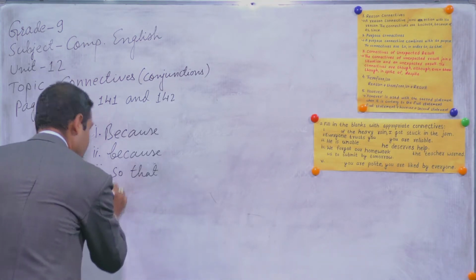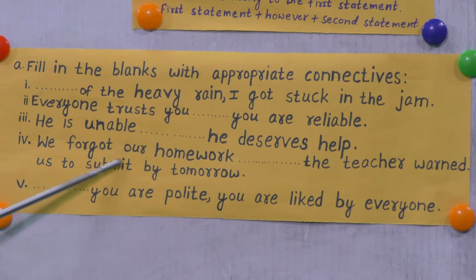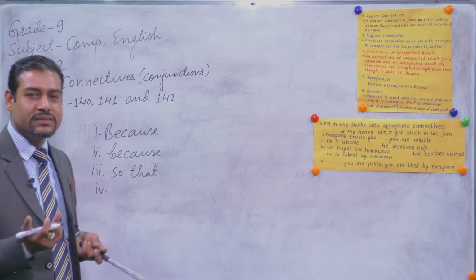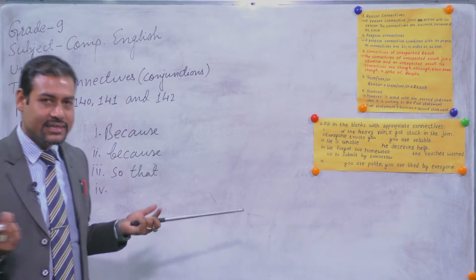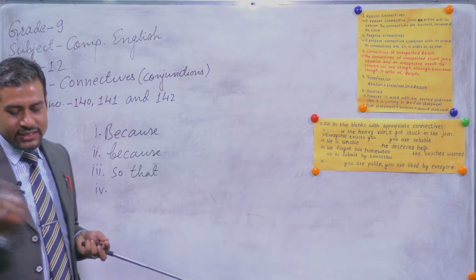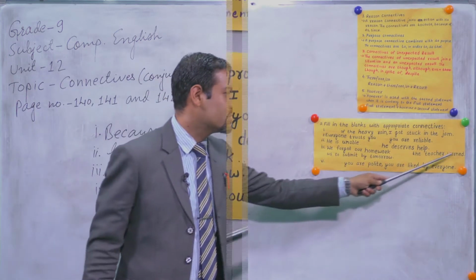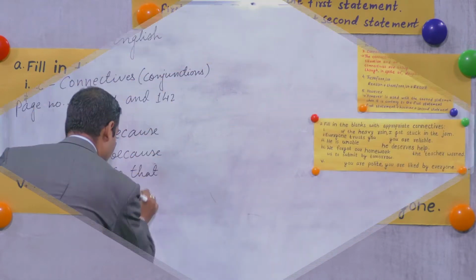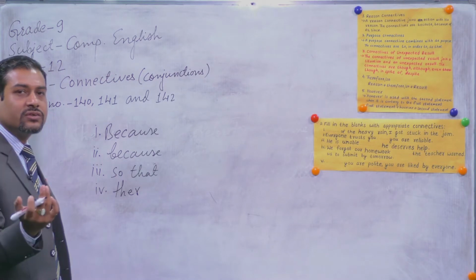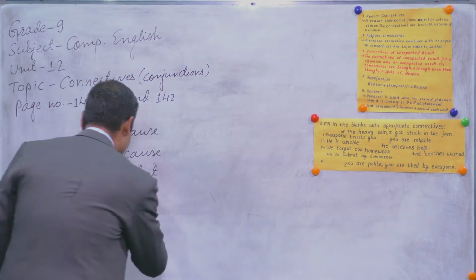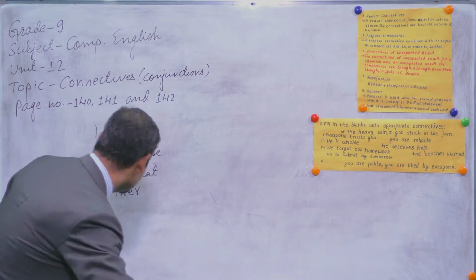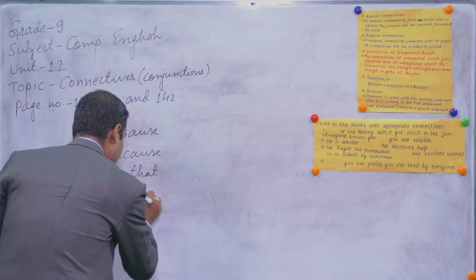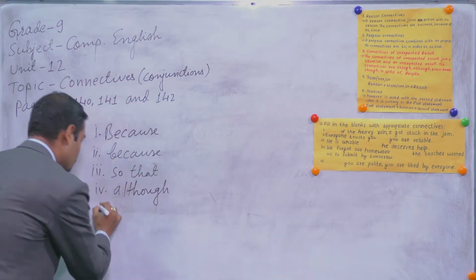Number 4. We forgot our homework. The teacher wants us to submit by tomorrow. It is contrary, you know. If we don't submit our homework, generally our teachers shout at us, or you can say punish us. So what can be the correct one? There is subject plus verb also. So contrary, no. You have to write down there, therefore. No, unexpected. Our expectation is the teacher would punish us, but he would not. So, sorry, although. A-L-T-H-O-U-G-H, or you can write even though or though, no problem.